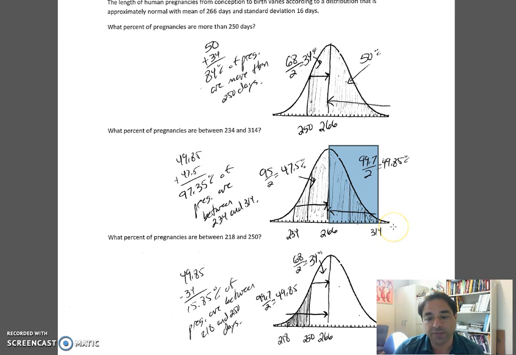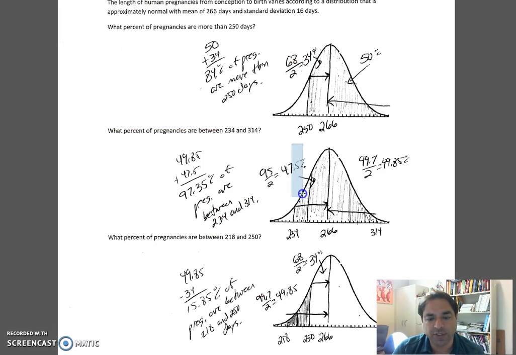So it's not 50%. It falls in the 99.7, which would be all the way to the other side. We're only going halfway. So 99.7 divided by 2 is 49.85. So this piece is 49.85%. This piece is 47.5%. Add them together. 97.35% of pregnancies are between 234 and 314 days.